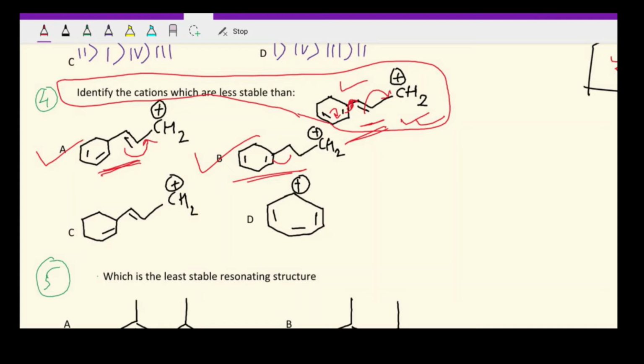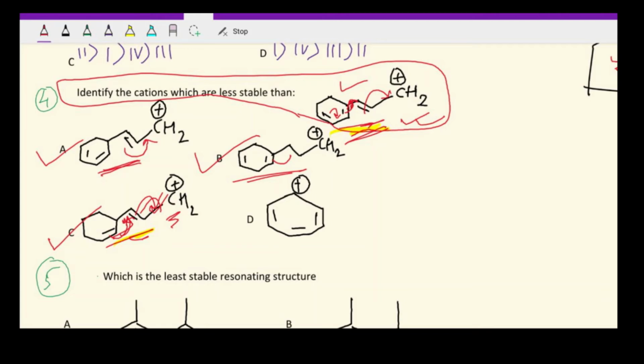Here also if you look, this can move over here, this can move over here and try to stabilize the positive charge. However, again, in the given molecule, you can see that there were 3 double bonds. So there were 3 consecutive delocalizations possible. However, in option C only 2 are possible, so option C is also less stable. Okay, so यहाँ पे यही important है कि यहाँ पे 2 बार shift हो सकता है, 2 double bond shift हो रहे हैं और यहाँ पे 3 हो रहे हैं. तो जो given molecule है आपका, उसमें 3 double bond shift हो रहा है और option C में 2 हो रहा है. Okay, and if you look at option D, now this is very interesting.